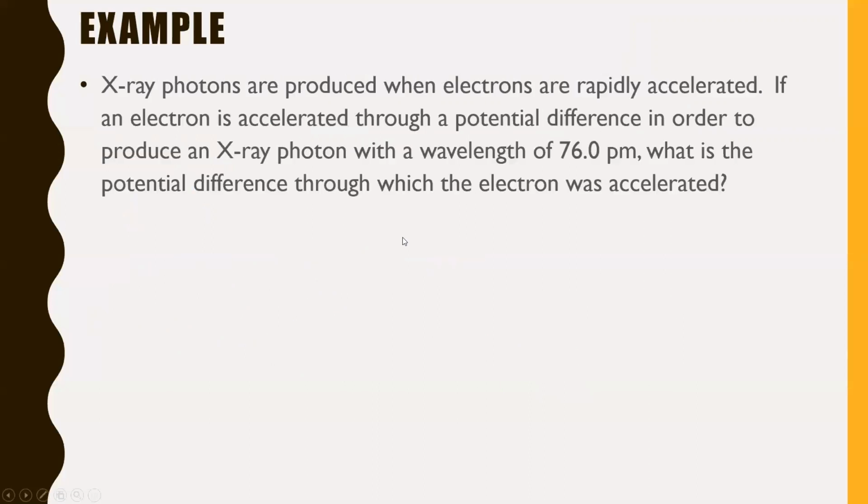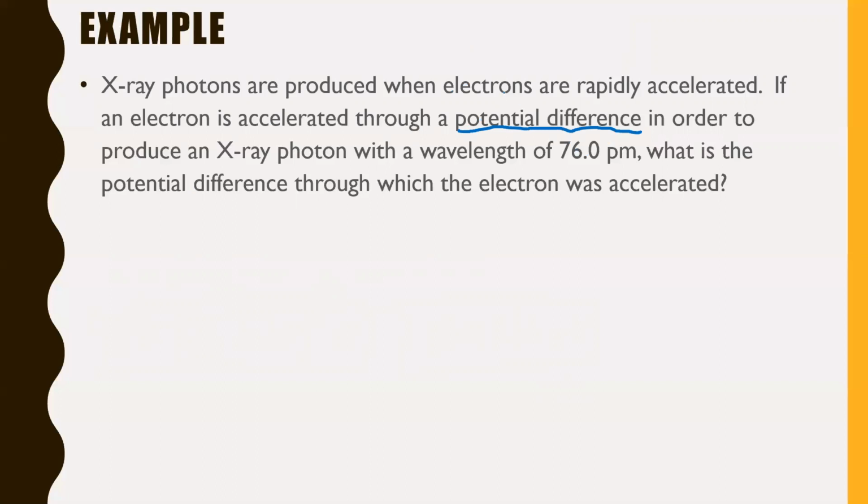Next one, X-ray photons are produced when electrons are rapidly accelerated. That's kind of how all photons are produced, when electrons are accelerated, or any charged particle really. If a charged particle is accelerated, that's going to produce photons. Later on in this course, we'll talk about that in a lot more detail, but it is just good to know. Anyway, if an electron is accelerated through a potential difference, a potential difference.